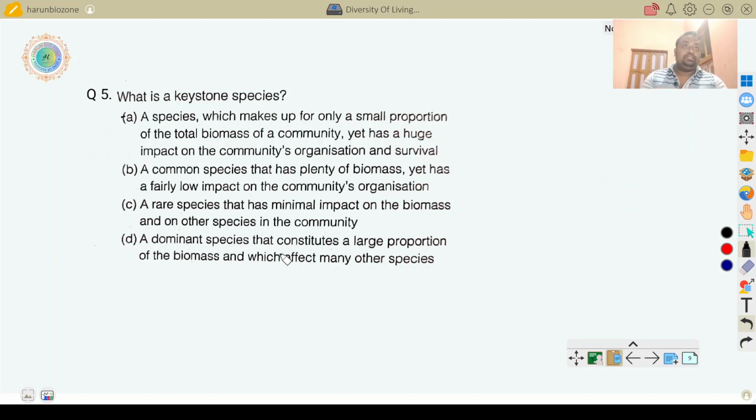A dominant species constitutes not a large proportion, this is a small proportion. Only one organism and many different organisms depend on it. So it is a small proportion of total biomass but has a huge impact on the community's organization and survival. The ecology or community severely depends on it for existence.